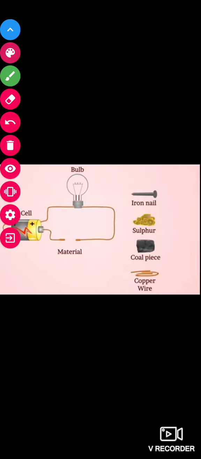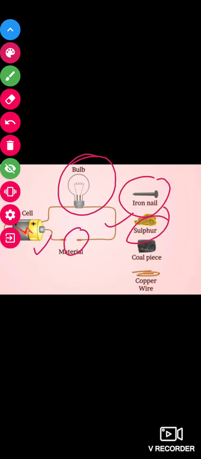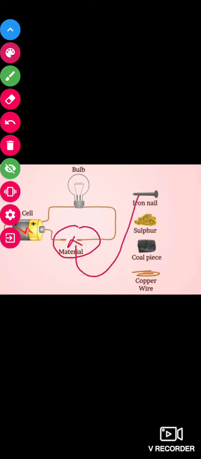So the next property is conduction of electricity. For that you need a circuit. How to make a circuit? You need one cell, you need a wire, and you need a small LED. With one end of the cell, the positive terminal, you have to connect a wire, and in between the wires there should be a small space so that the material that you want to check, whether it is a conductor or not, you can easily place it. If you want to check whether an iron nail conducts electricity or not, how will you check? When you place this iron nail here, the circuit will be closed and the bulb will either glow or not.